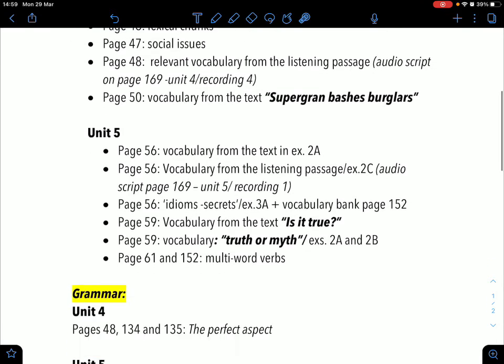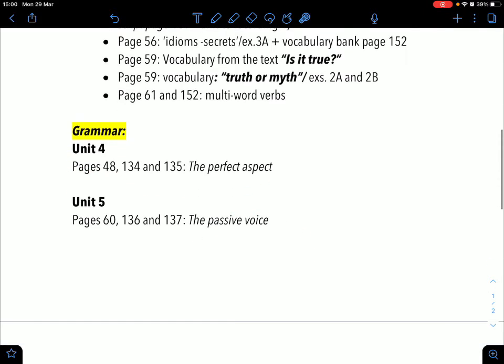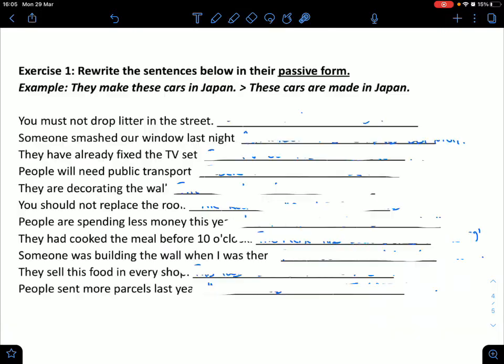So yeah, I'm just gonna focus on the grammar part of things, and I've done Unit 4, the perfect aspect, in the previous lesson. So this time I'm only gonna do Unit 5, the passive voice. If you have any questions about the perfect aspect, please go over to the video I recorded before, and you can find the explanation there. Okay, so these exercises are in the reforço tab in Moodle. You can find them there, the reforço exercises. So make sure to check them out and try to do them as well.